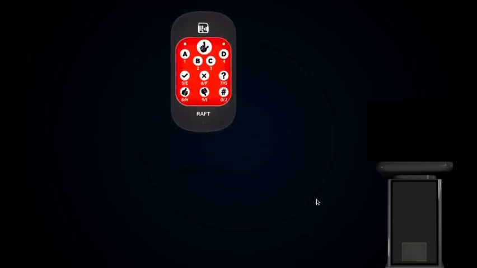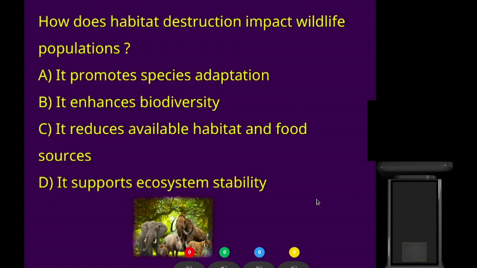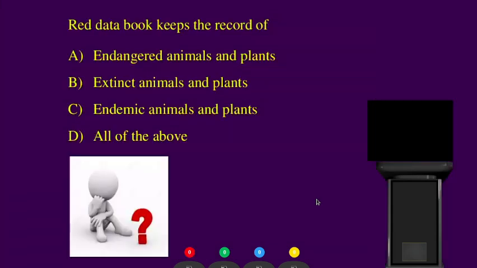Alright, students, we have another question. Please get your rough devices ready. The question is, red data book keeps the record of which of the following? I'm giving you 15 seconds for this question. Your time starts now. Red data book keeps the record of option A, endangered animals and plants, option B, extinct animals and plants, option C, endemic animals and plants, option D, all of the above. Alright, students, your time is up, and yes, very good. The correct answer is option A, that is endangered animals and plants.